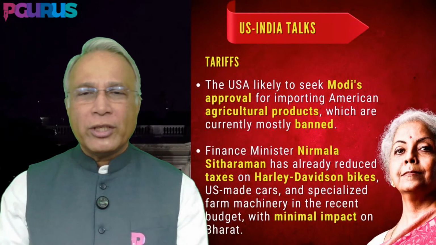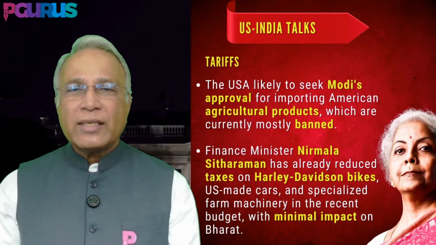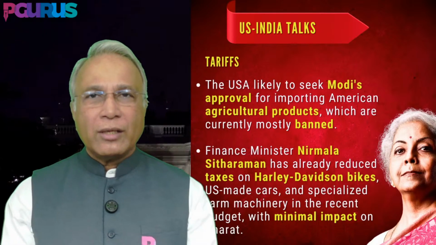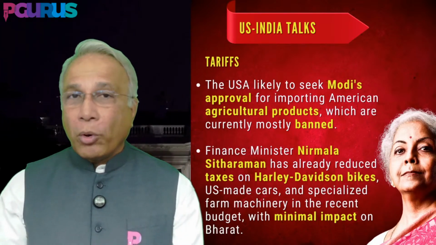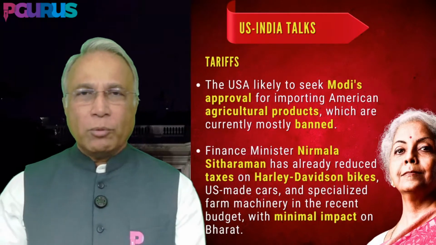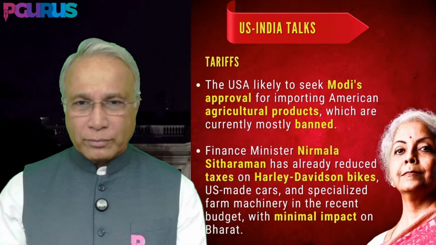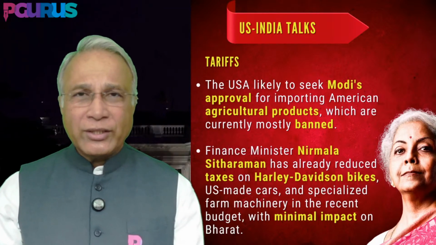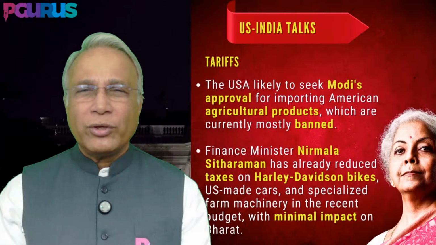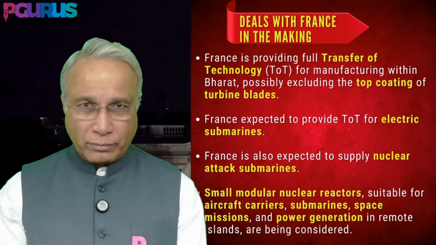Tariffs, this is what I told you, reciprocal tariffs. So the other thing that the US might ask India to do is to import American agricultural products which are currently mostly banned. Like, for example, genetically modified crops, Monsanto, for example. This is again another sticking point. As far as taxes on Harley-Davidson bikes, India has reduced the taxes on that, but that's going to be hardly anything. There will be other big things in the pipeline.